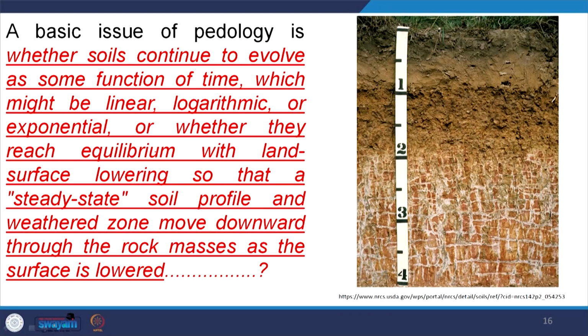A basic issue of pedology is whether soils continue to evolve as some function of time, which might be linear, logarithmic or exponential, or whether they reach equilibrium with land surface lowering, so that at steady state the soil profile and weathered zone move downward through the rock mass as the surface is lowered. So, this question has to be answered: what are the factors that influence the stoppage of the soil forming process?